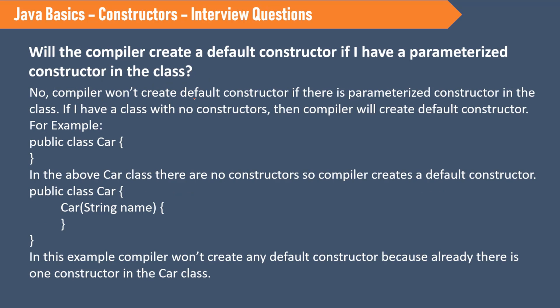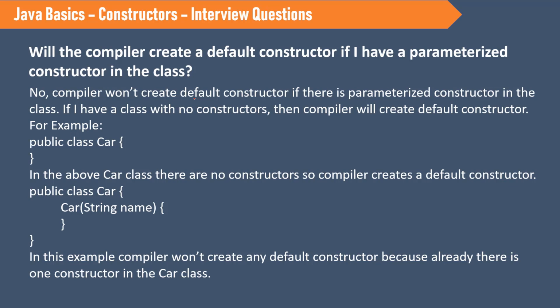Next question is, will the compiler create a default constructor if I have a parameterized constructor in the class? That means I don't have a normal constructor, which is a no-argument constructor, but I have a parameterized constructor in my class. In that case, will the compiler create a default constructor? The answer is no, since we already have a constructor in the class, whether it is parameterized or not. If the class contains a constructor, the compiler will not provide any default constructor.